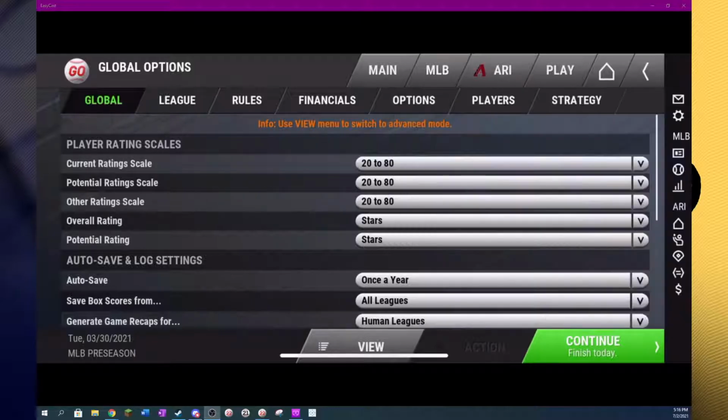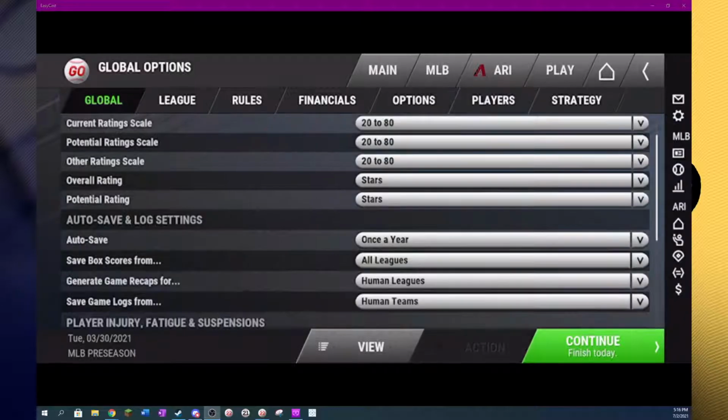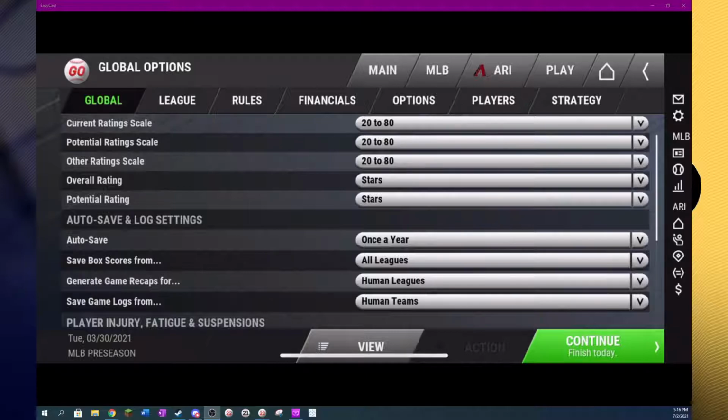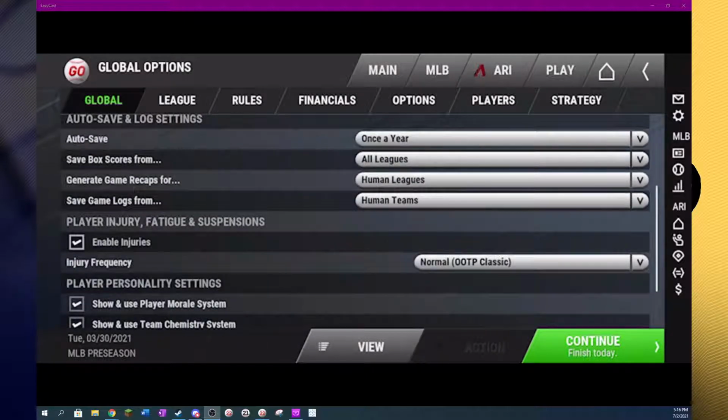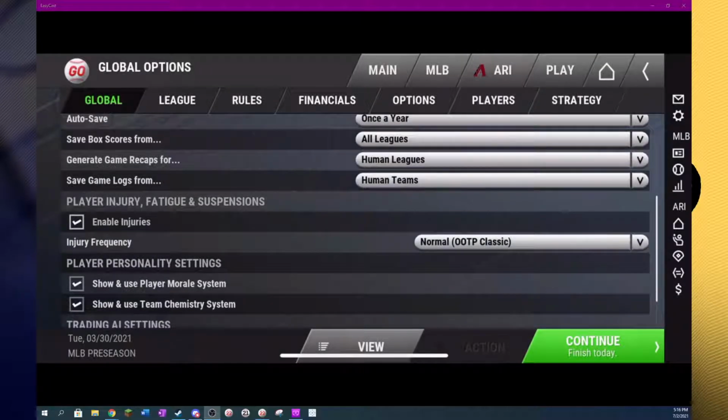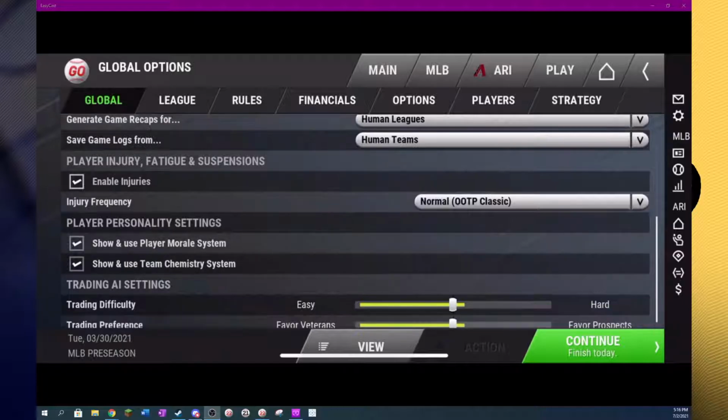We've got your rating scale here under global, what you're going to have for your different ratings, how you will view your players. In this case, I've got the default 20 to 80 in stars, how often your game will autosave, what box scores are going to be saved as well, and what recaps, game logs, etc.